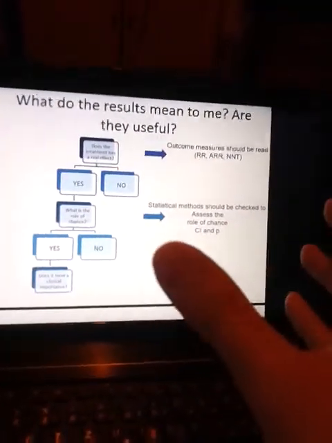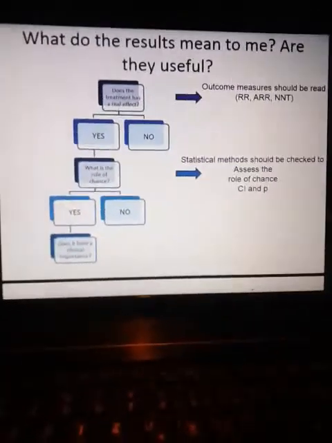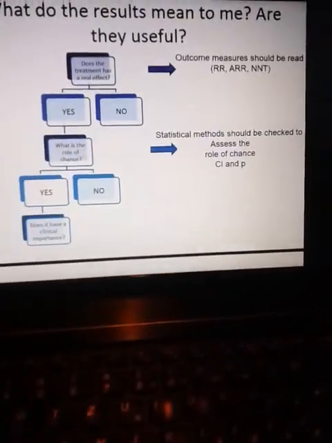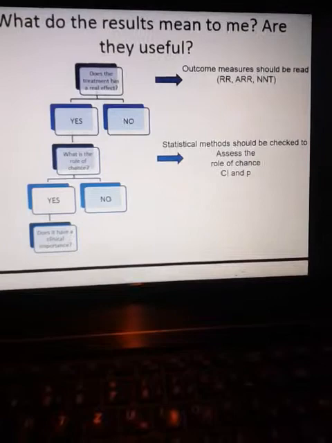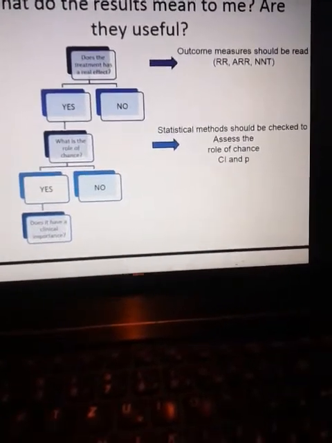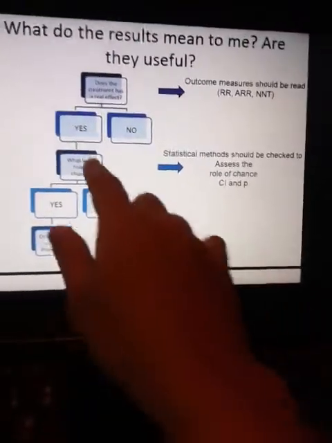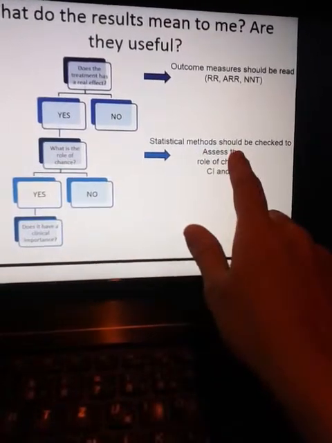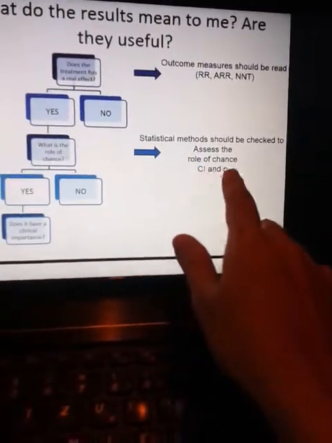So does the treatment have a real effect? I don't know. I should evaluate RR, ARR, and NNT. What is the role of chance? A statistical method should be checked to assess the role of chance.